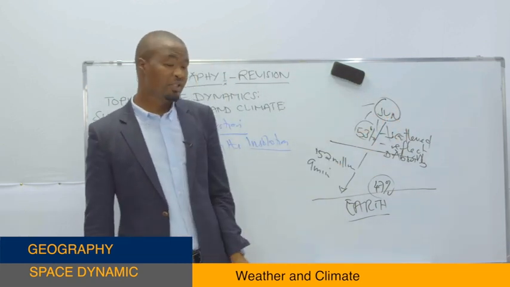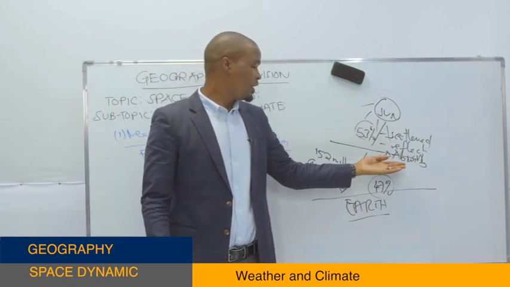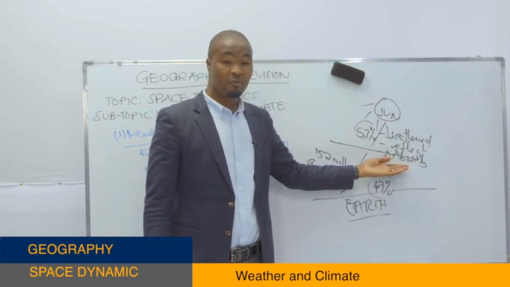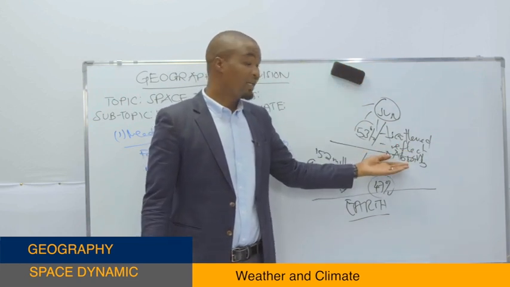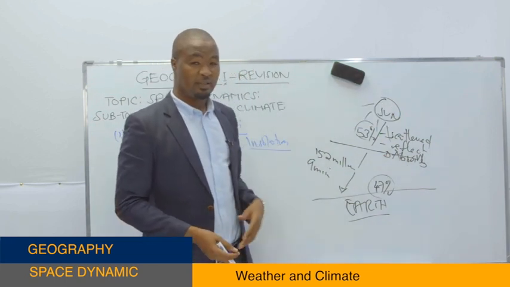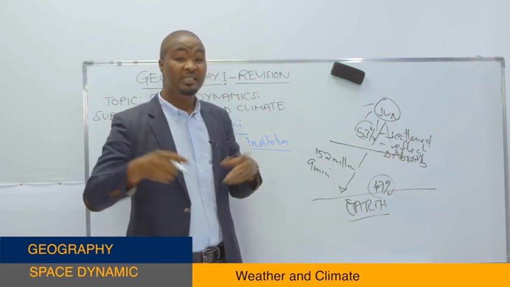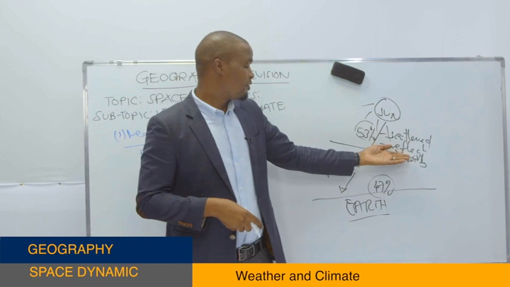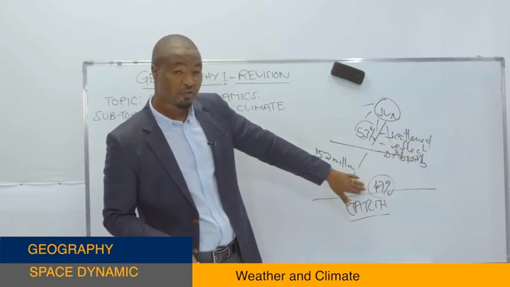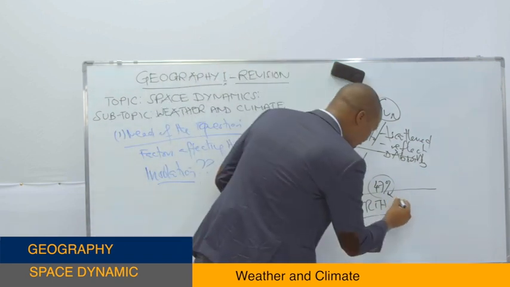We know there are different materials, for instance, cloud, which reflects solar energy back to the atmosphere, or it may absorb. For instance, water droplets or ozone layers may absorb some of the solar energy. Some of the materials may do scattering. Scattering means reflecting back in different directions. So from there, you find only 47% of the solar energy received by the Earth, and we call it the insolation.